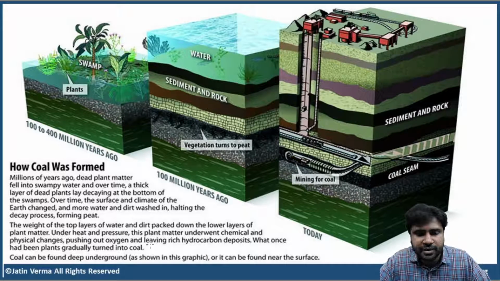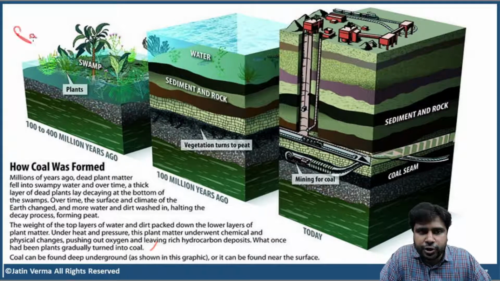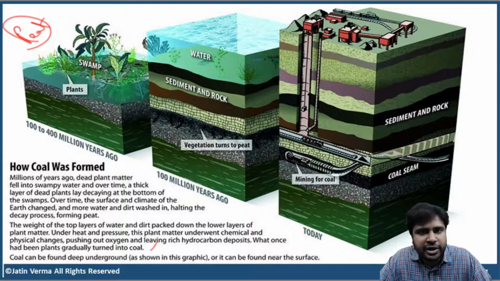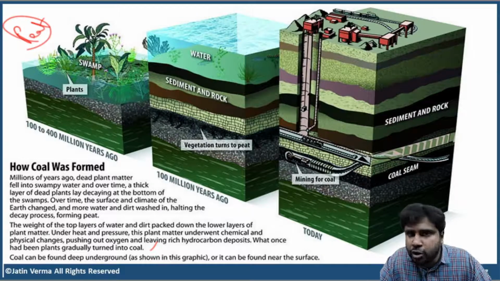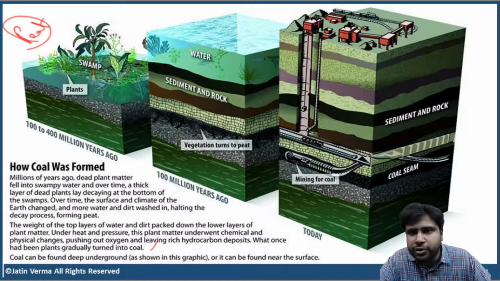Clear? Now, I'll just explain this, don't worry. Before explaining, first, do you remember peat? We have discussed peat in the wetlands chapter. What do you mean by peat? Peat is an accumulation of partially decayed organic matter that is found at a waterlogged location. When I say waterlogged location, it can be a swamp or marsh. Peat is an accumulation of partially decomposed plant matter that got accumulated at a waterlogged location.